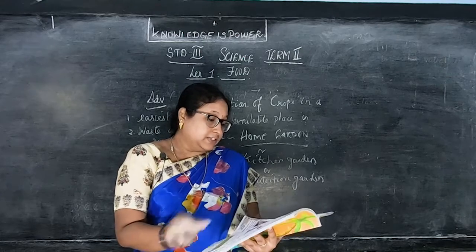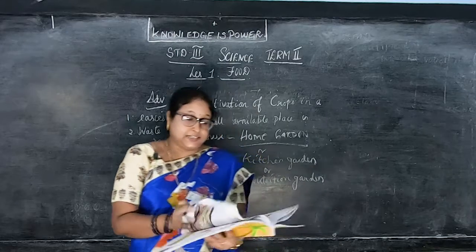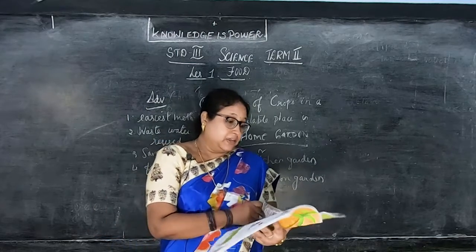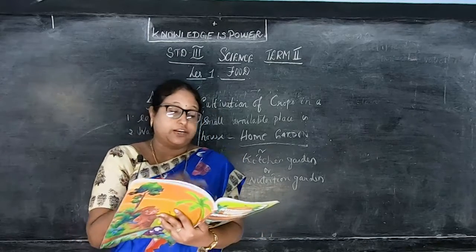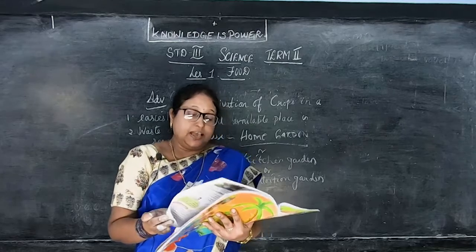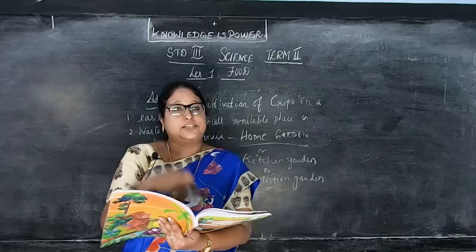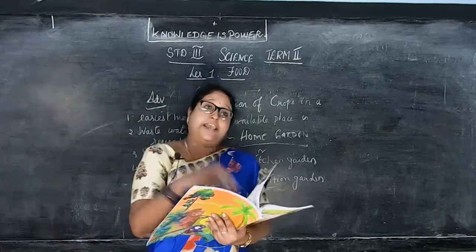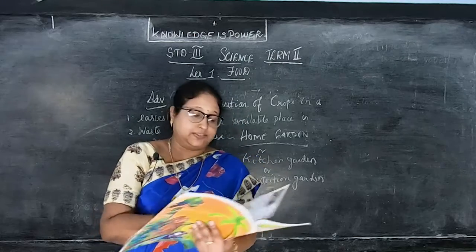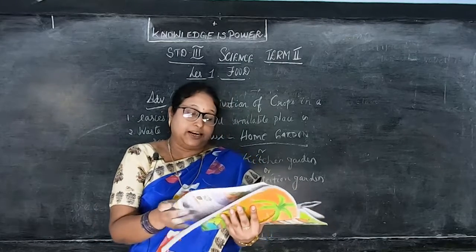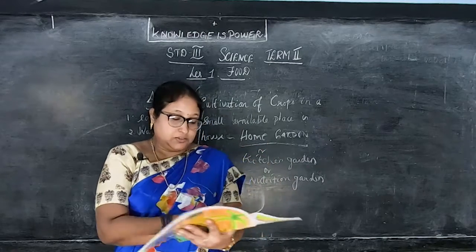So what did we see? First, in the previous class we saw about the 5 main nutrients. Then balanced diet we have seen. Then in this lesson, we saw about the meals: breakfast, lunch, and dinner, and what all we have to have in them. And food habits in different places, that is South India and North India, what they eat, and even different age groups, that is young, adult, children, what food they have to take. Then traditional food, then the importance of ragi, then the home garden. Okay, children, so this is the lesson for you.